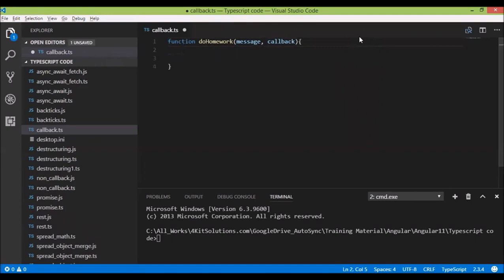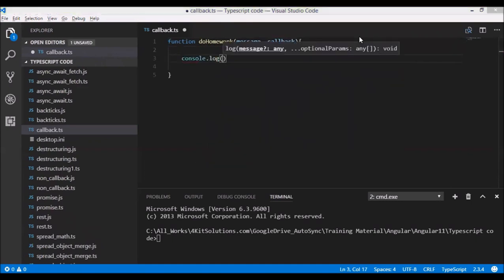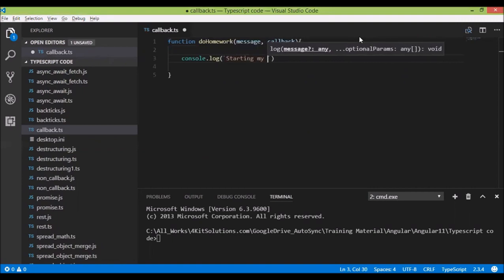So what we'll do is that we just print something with console.log. So we have entered into this function. So we'll write console.log, starting my homework. So we'll print on the console starting my homework.